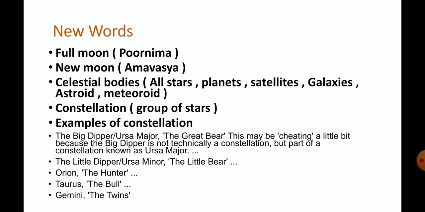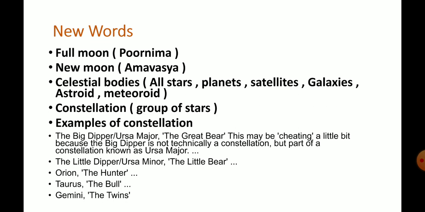Simple definition: every single thing we see in the universe is known as a celestial body. So next, constellation. Very interesting term. What do you mean by constellation? Constellation means a group of stars. You can see in the sky there are many groups of stars which are a little closer than other stars, and you can differentiate them from other stars. These closer stars construct a constellation. That means a constellation is a group of stars that may be of different shapes and sizes.